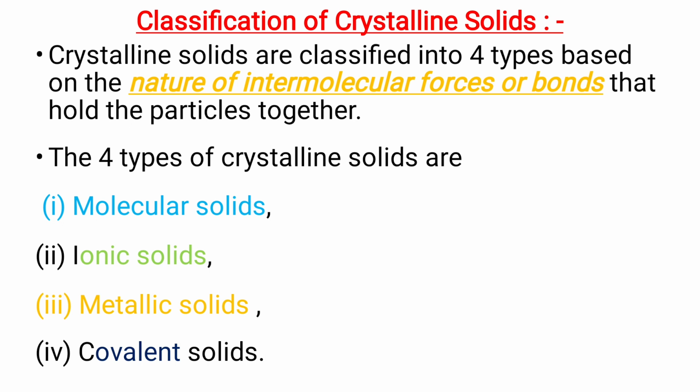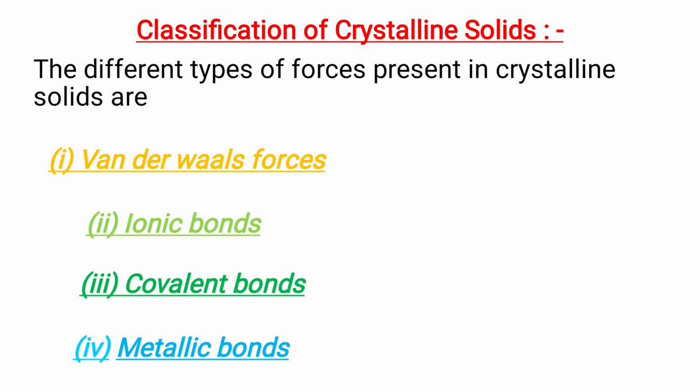Classification of crystalline solids. They are classified into four types based on the nature of intermolecular forces or bonds. They are molecular solids, ionic solids, metallic solids, and covalent solids. And the forces present in crystalline solids are van der Waals forces, ionic bonds, covalent bonds, and metallic bonds.